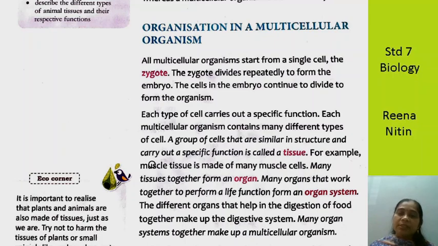For example, muscle tissue is made of muscle cells. Many tissues form an organ. Many tissues come together, and what do they ultimately form? An organ. Many organs that work together to perform a life function form an organ system. Now organs come together, and there can be many organs.